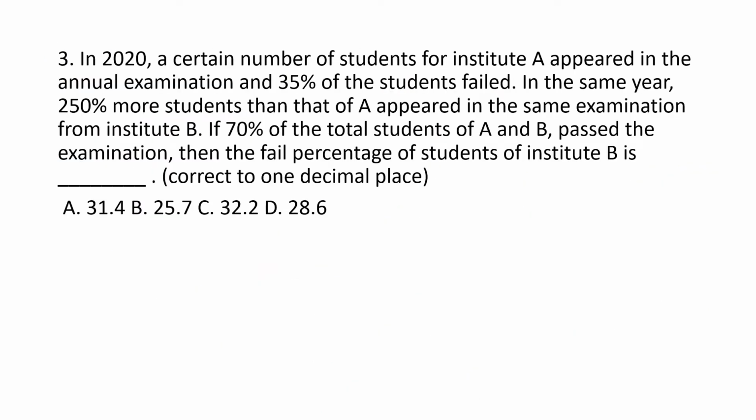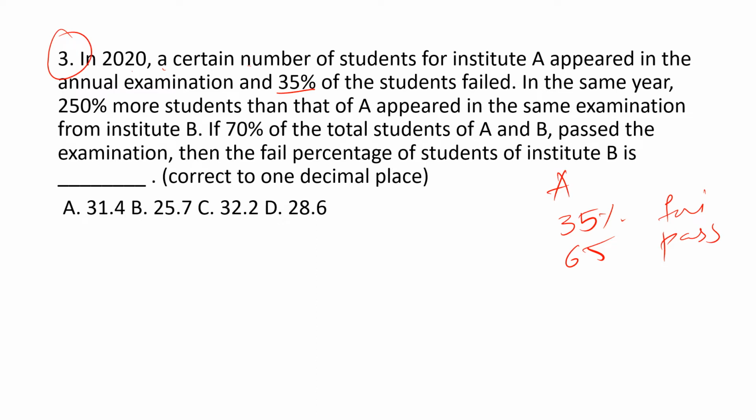Moving on to the next question, the third question. Here we are given a question related to percentages. In 2020, a certain number of students from Institute A appeared in the annual examination and 35% of the students failed. Okay, Institute A, 35% failed, and the next 65% passed. In the same year, 250% more students than A appeared in the same examination from Institute B. If 70% of the total students of A and B passed the examination, then find the fail percentage.